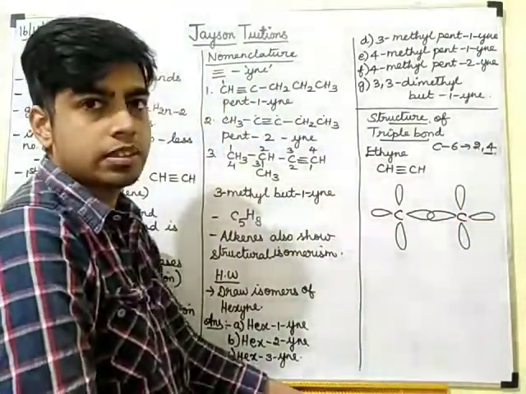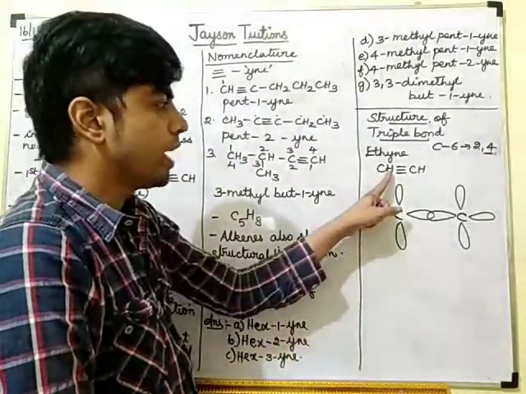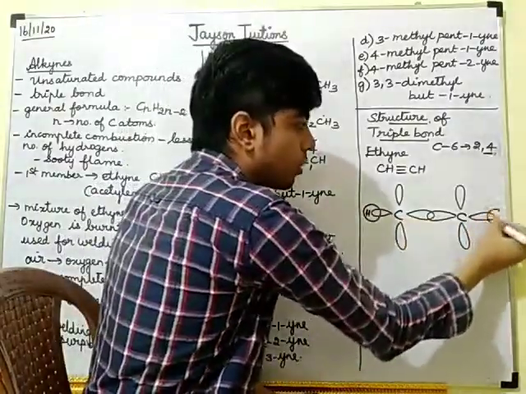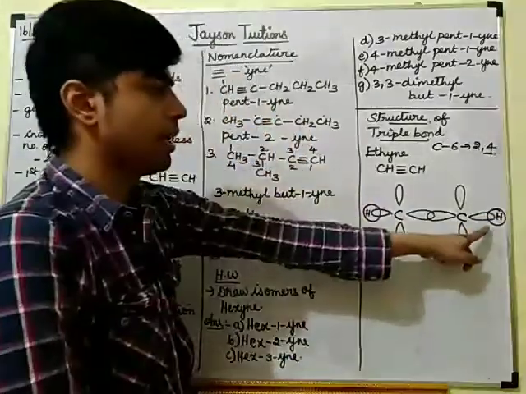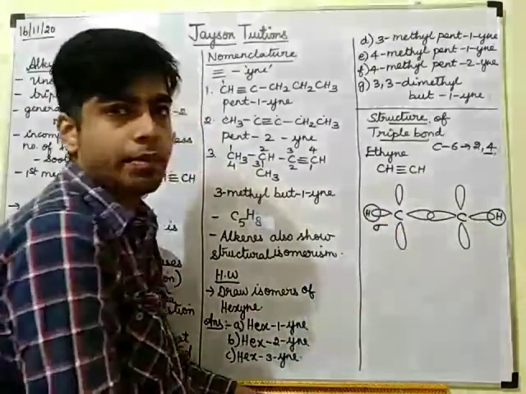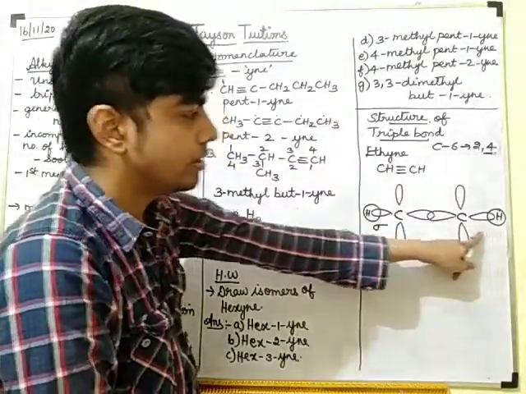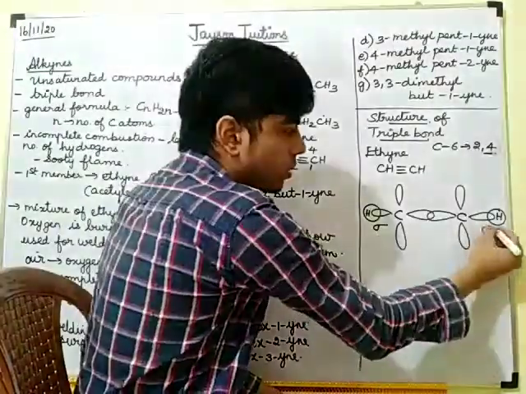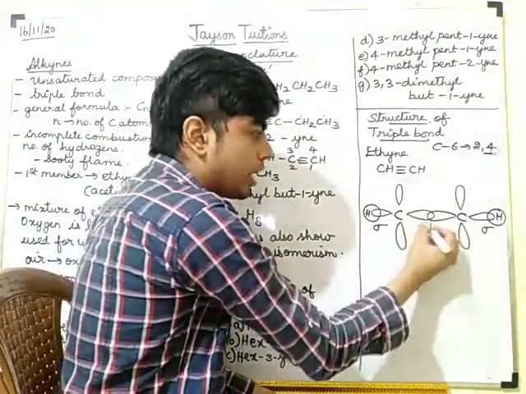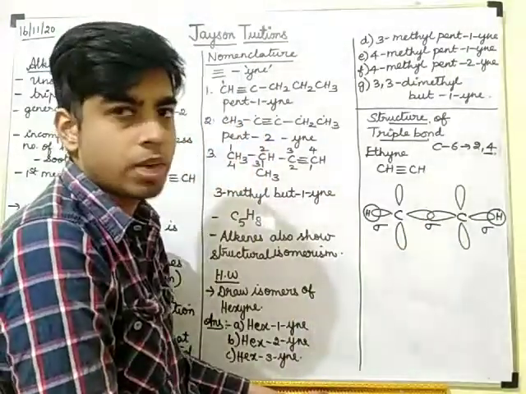Okay. Now one hydrogen will form a bond with one orbital. This is head-on overlap, so it is a sigma bond. Here also it is head-on overlap, so it is a sigma bond. Here also the carbon has head-on overlap, so it is a sigma bond.